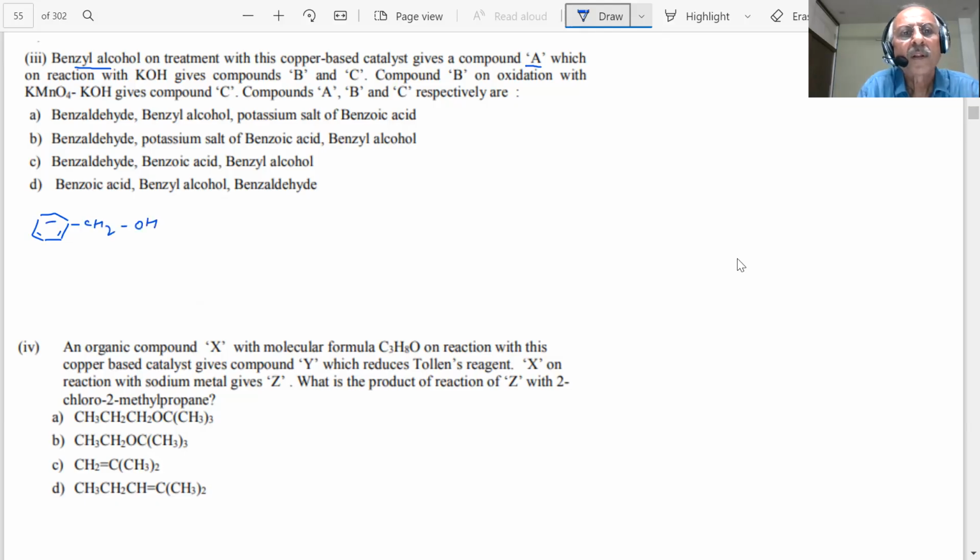This is oxidized, student, by this copper based catalyst. What product will you get, student? What is the name of this compound? This is compound A, benzaldehyde. So you are getting, student, benzaldehyde.